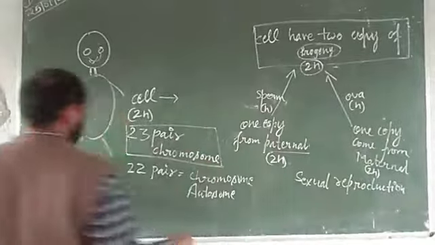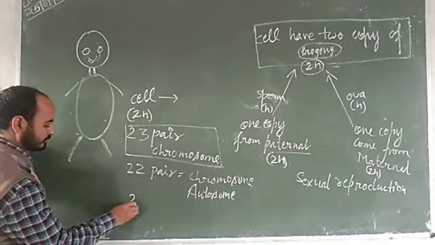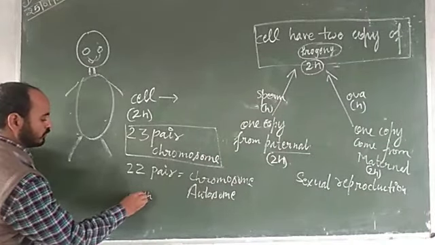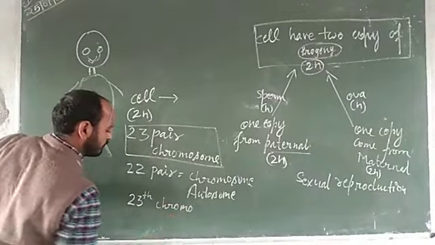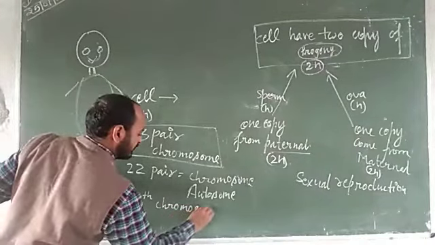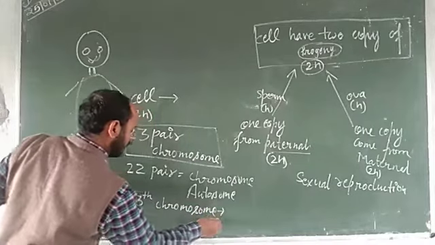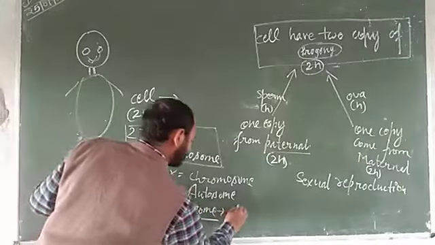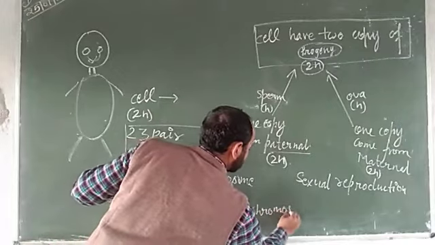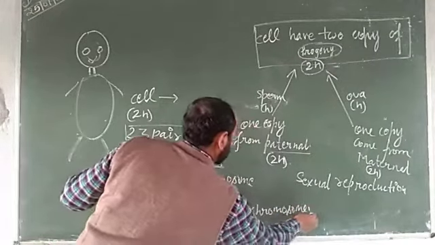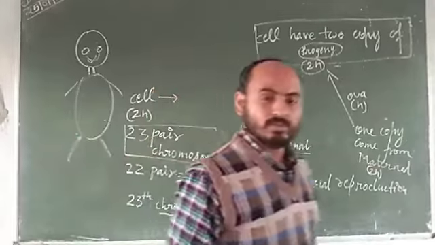But the 23rd pair is known as the sex chromosomes. What is the meaning of sex chromosome?